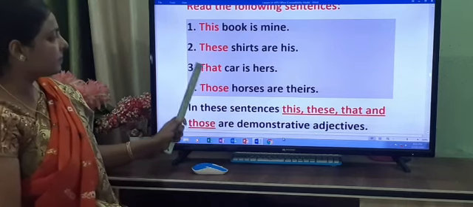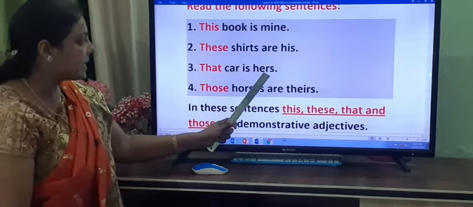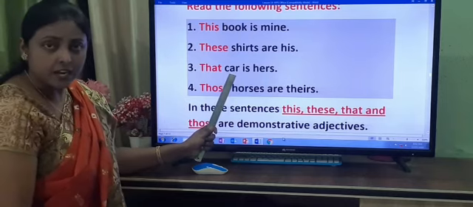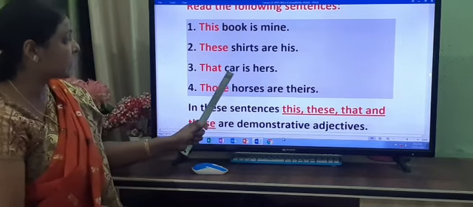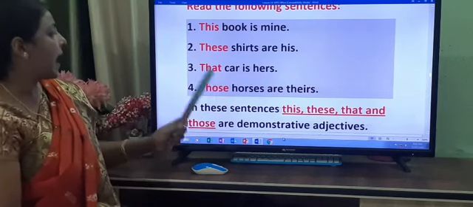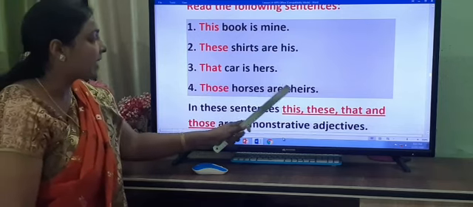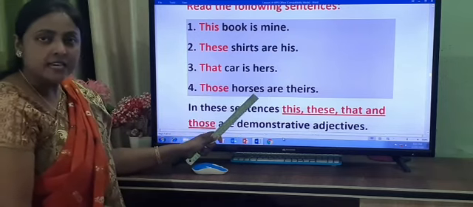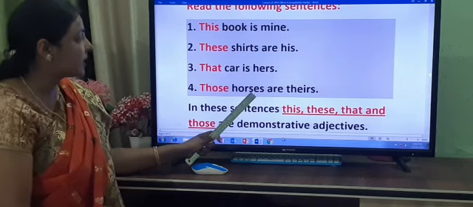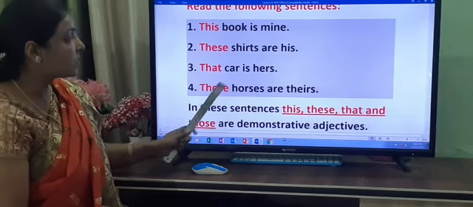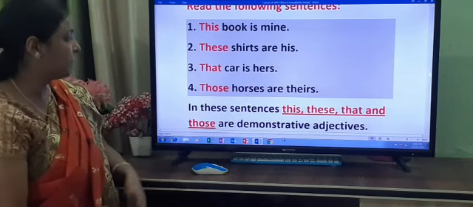Now, that car is hers. Car is a singular noun, so it is used with a singular noun. And those horses are theirs. So horses is a plural noun, so it is used with a plural noun.